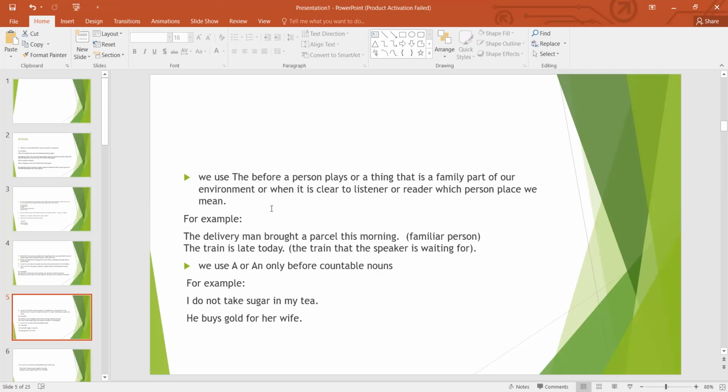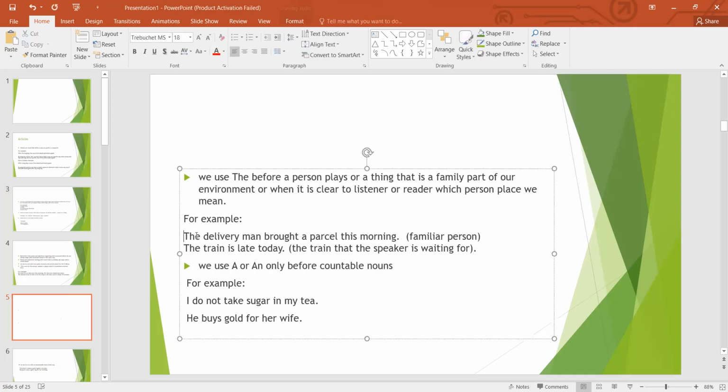For example, the delivery man brought a parcel this morning. The delivery man. Why did I use the before delivery man? Because the delivery man is really familiar to us and also the listener knows about the delivery man. So that's why I put the before the delivery man.